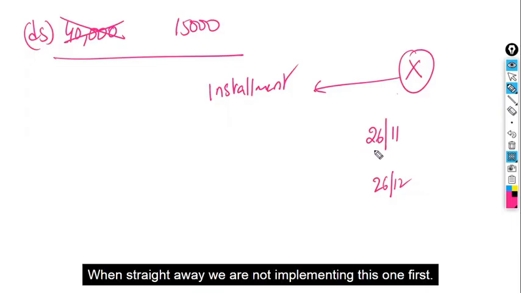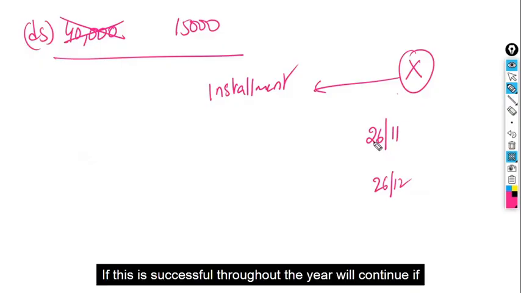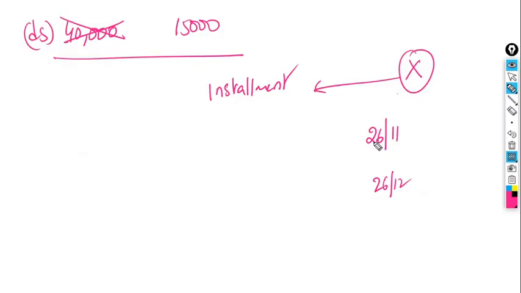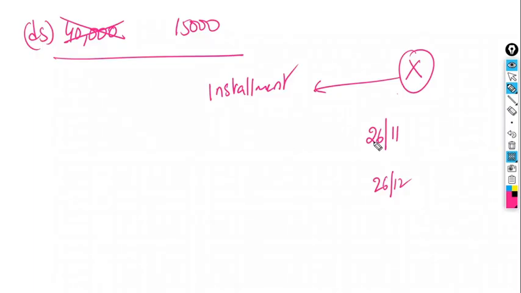We are not implementing this straight away. First, we'll try for only 1 month. If this is successful, throughout the year, we'll continue. If this is not successful, we'll get the single payment only, everything.